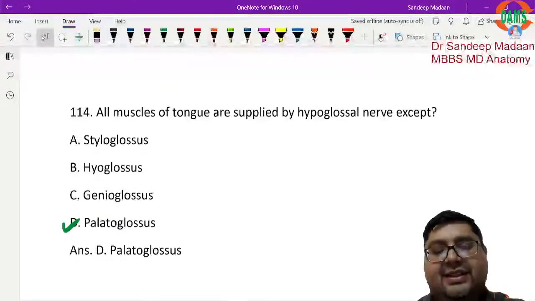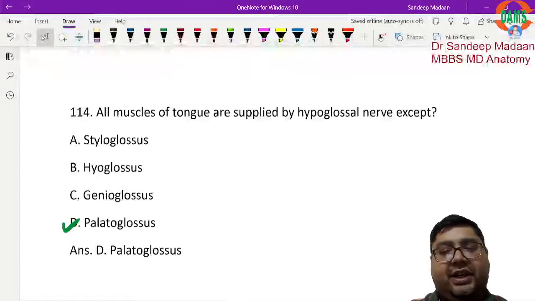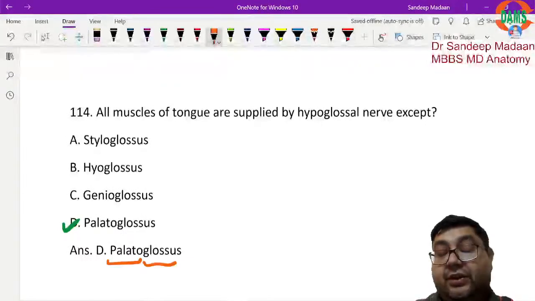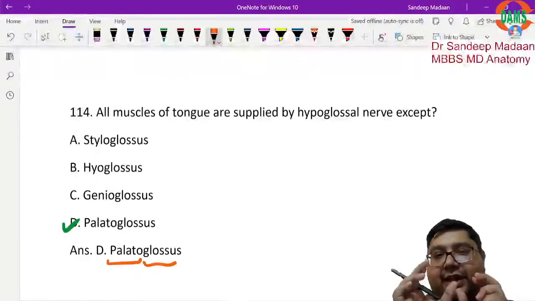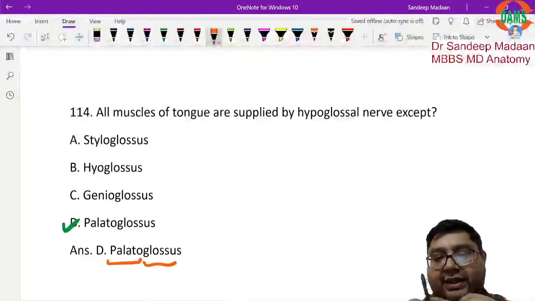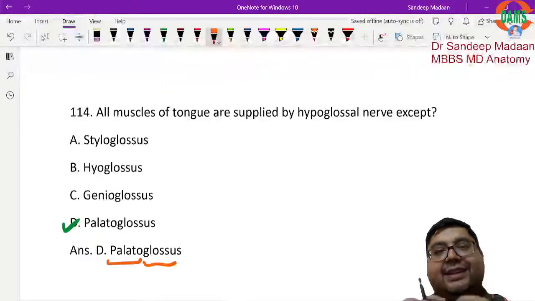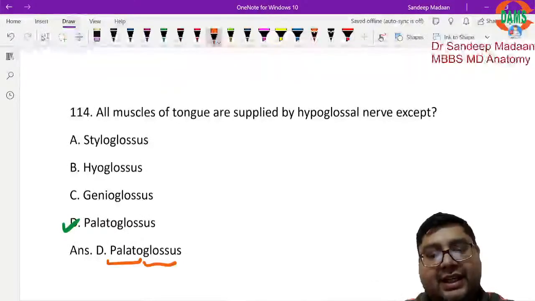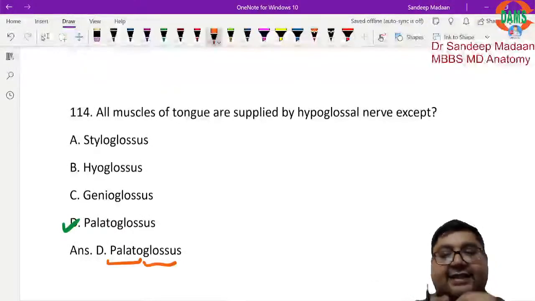It's very, very easy. If you recall, let me tell you again. It has two words, palatal and glossal. Glossal means tongue. That means it has two components, a palatal component and a tongue component. It is not supplied by the tongue component, which is why it is in the exception list.